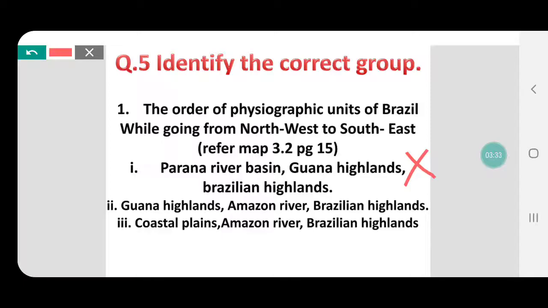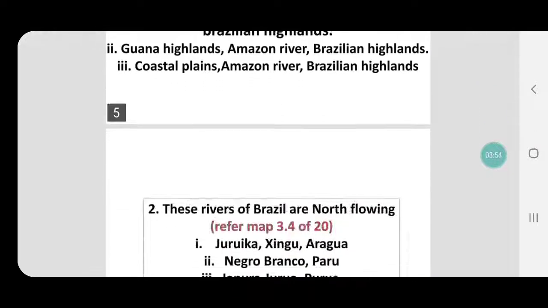Guiana Highlands, yes, we find them in northwest. Do you find Amazon River over there? Yes, below that. Do we have Brazilian Highlands below that? Yes. Okay, so this seems to be right. Let's check the next one. Coastal plains. Oh, no coastal plains in the northwest. Okay, so the right answer is Guiana Highlands, Amazon River, Brazilian Highlands.